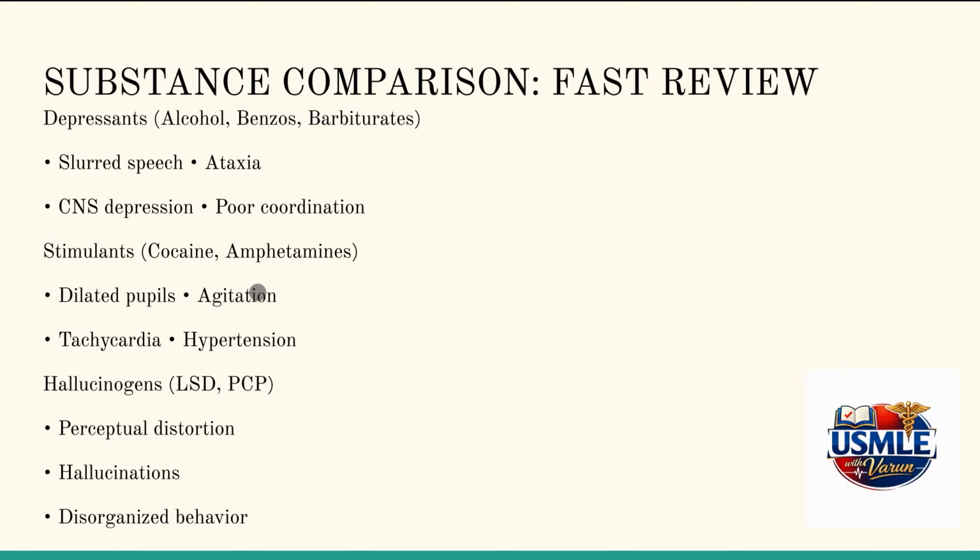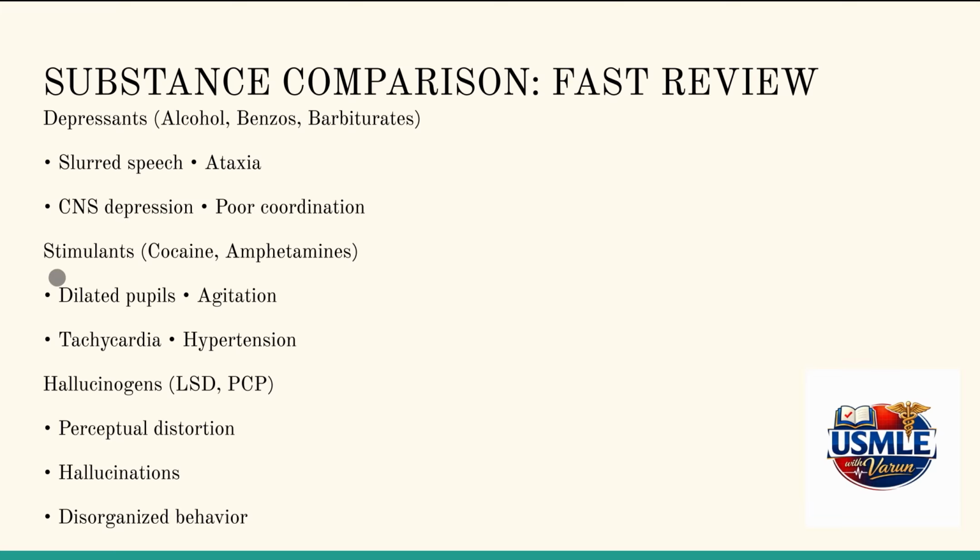So now let's review substance abuse features. Depressants slow down the patient, stimulants speed up the patient, and hallucinogens distort the reality of a person. Depressants include alcohol, benzodiazepines, and barbiturates, with slurred speech, ataxia, CNS depression, and poor coordination.